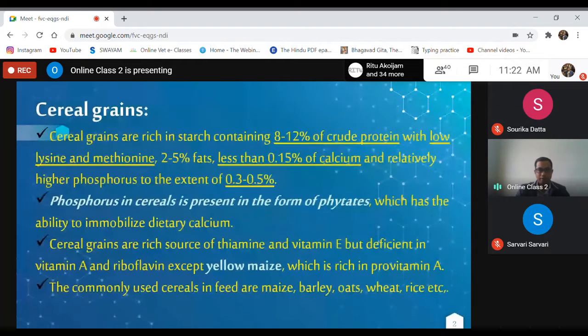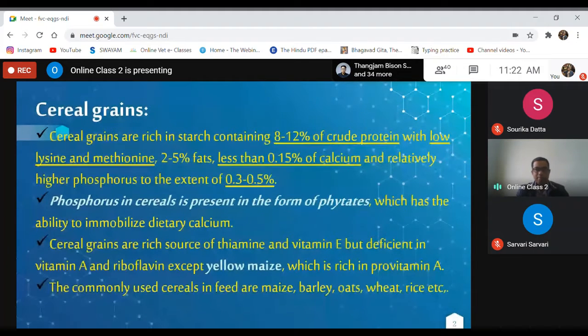For utilization of phytin phosphorus, livestock and poultry need an enzyme known as phytase. Phytase enzyme is required for dissociation of phytic acid from phosphorus to make phosphorus available for absorption.